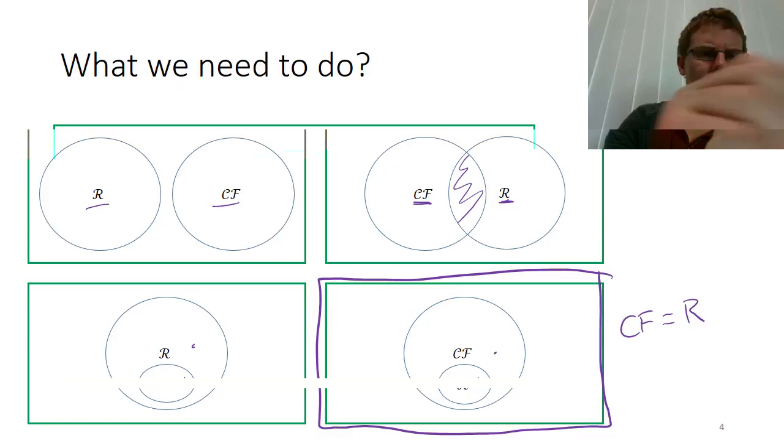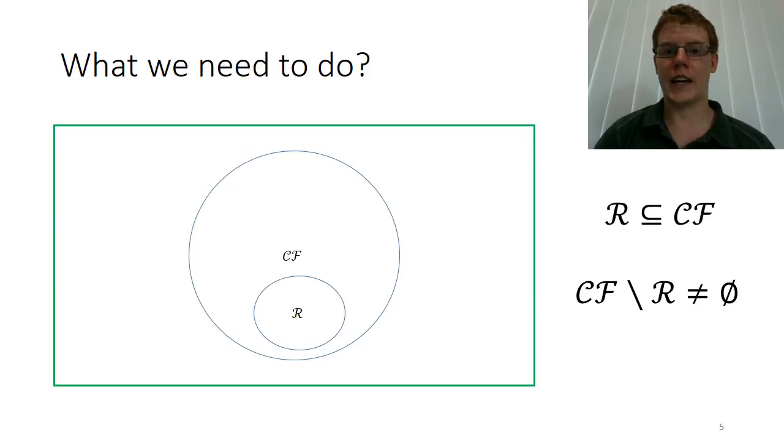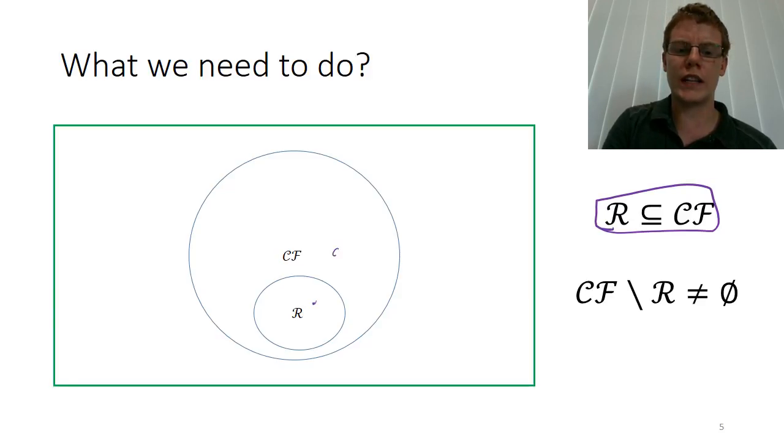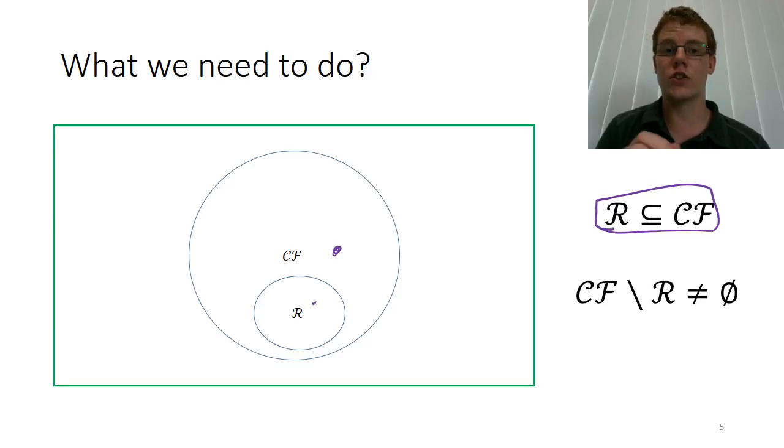And that will be helpful. So we want to prove that this is the case. What do we need to do? Well, we need to show that every single regular language is also a context-free language, which means that we need to prove that this statement is true. We also need to prove that there is at least one language that is context-free and is also not regular. Mathematically, that means we need to show that the set difference, taking the regular languages away from the context-free languages, leaves us with a non-empty set.